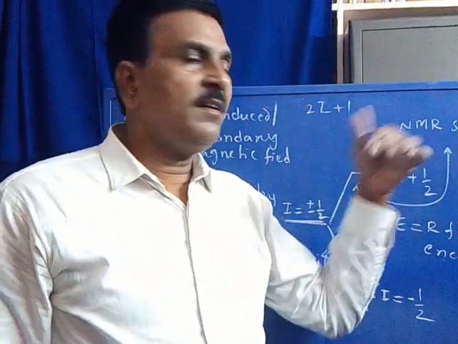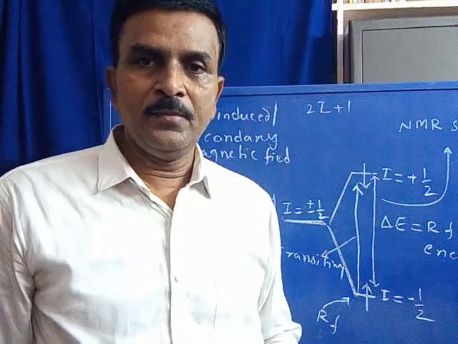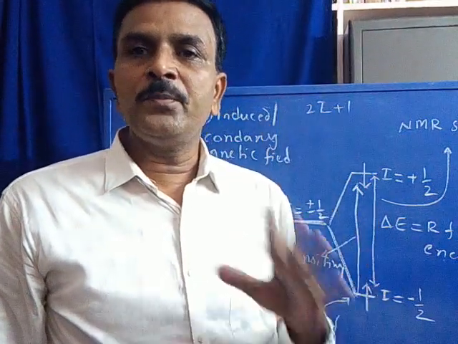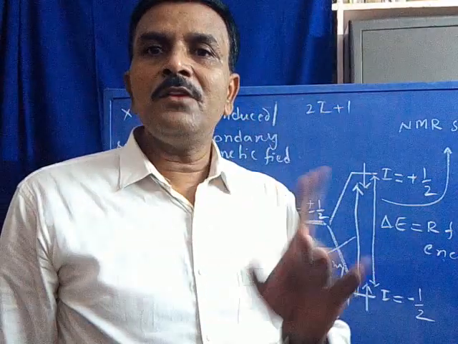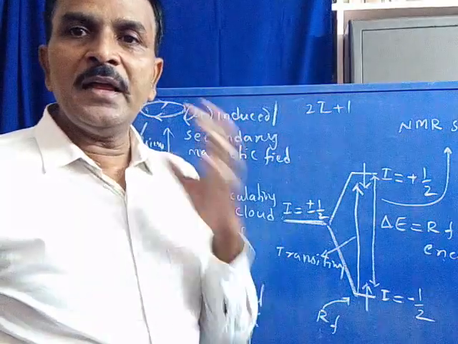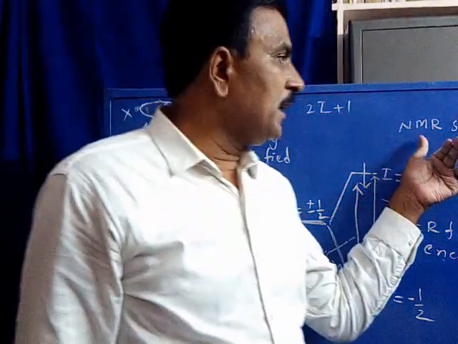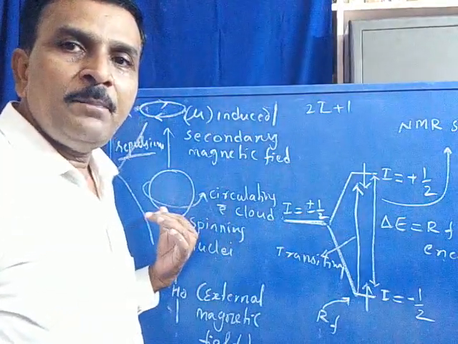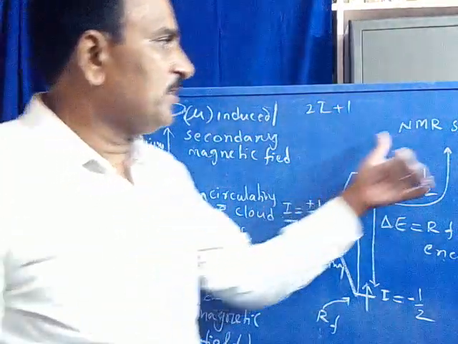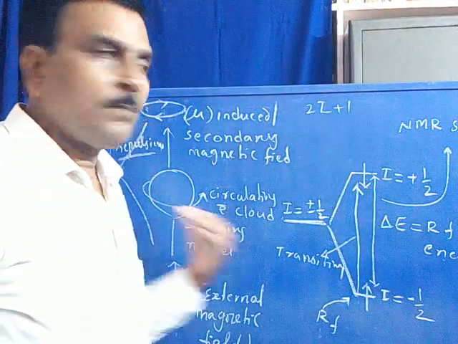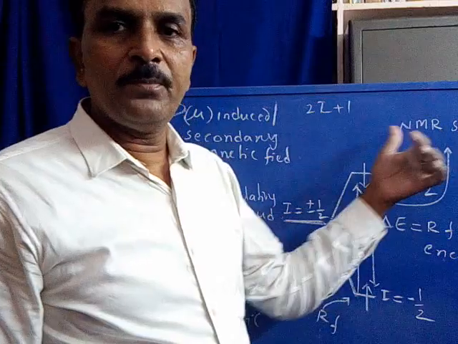In this case, it is called NMR spectrum, nuclear magnetic resonance spectrum. This is the general principle applicable for all the spin active nuclei. Depending upon the nuclei under study, the NMR spectrum may be named. For example, if the nuclei belongs to proton, it is called proton NMR spectrum. If the nuclei belongs to carbon, it is called carbon NMR spectrum.